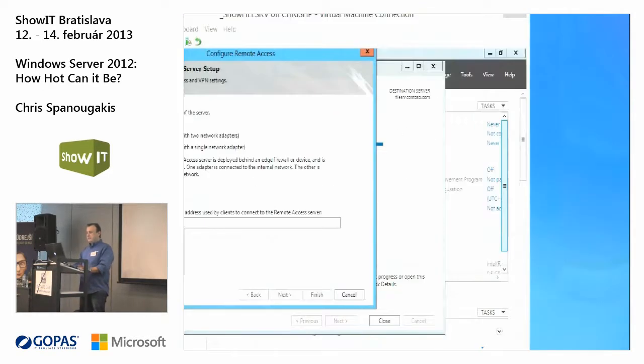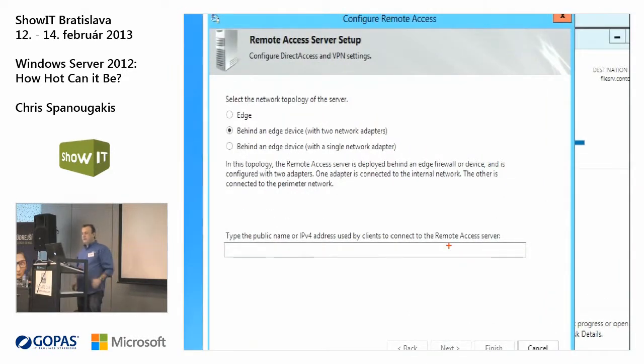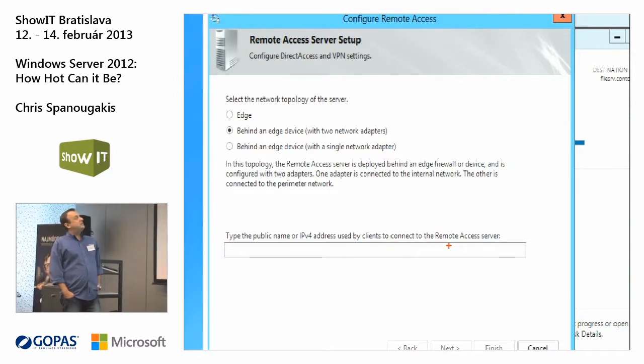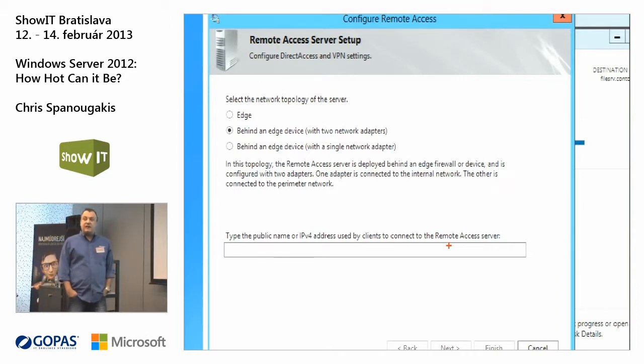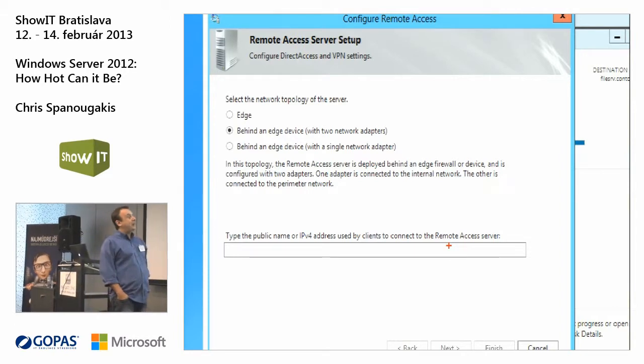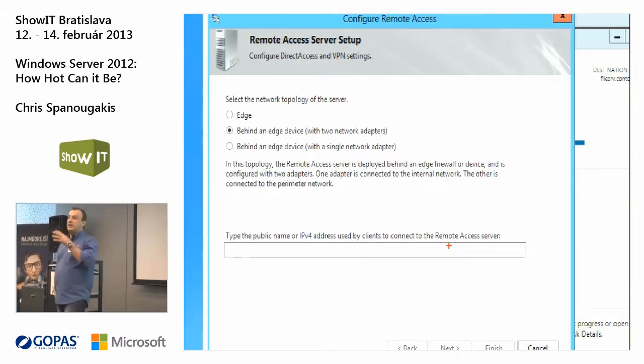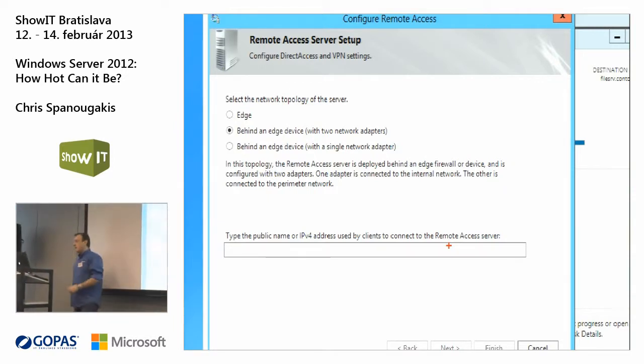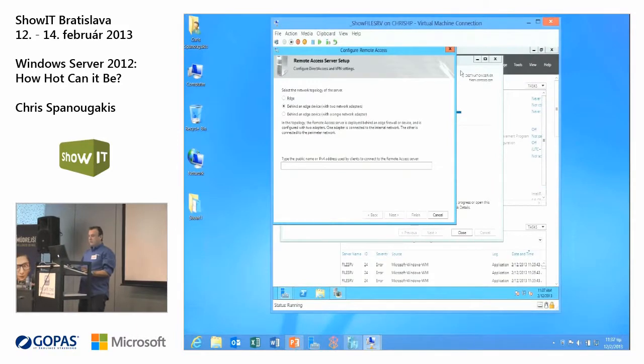And here is the first step of the wizard. You have to decide: if this is something like a proxy server, you should go for the edge topology. If this is behind an edge device with 2 network adapters, you should select the second one. Even if you have a single server with just 1 network adapter behind your firewall in your company, you can select the last one. This is the simplest scenario, and this is what I'm going to do now.